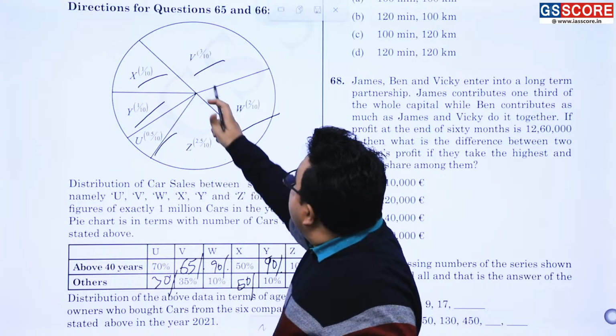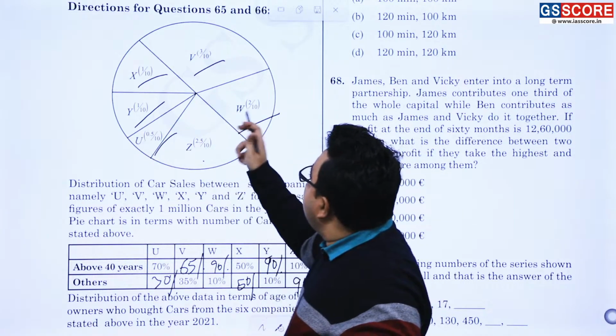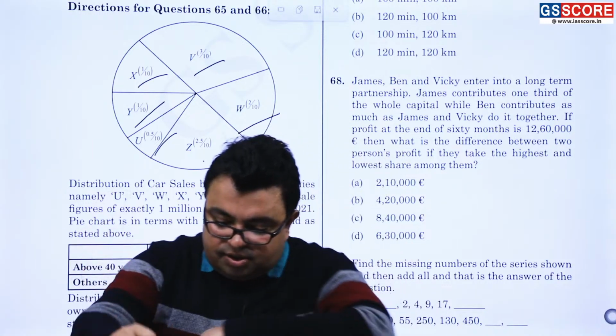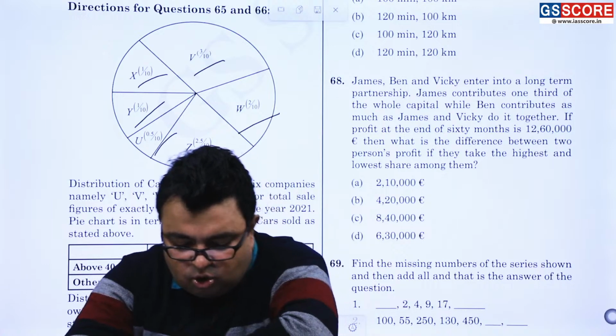Y, Z, Z is here, W is here. It is 25%, it is 10%, it is what? 20%. So you can easily understand what should be the thing. Average तो करना आपको आता ही है. 66 भी आराम से compare हो जाएगा.